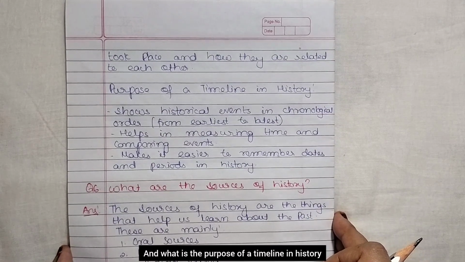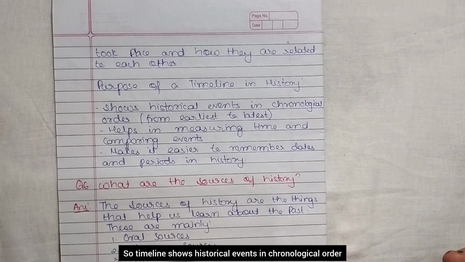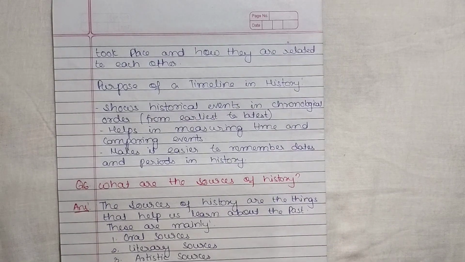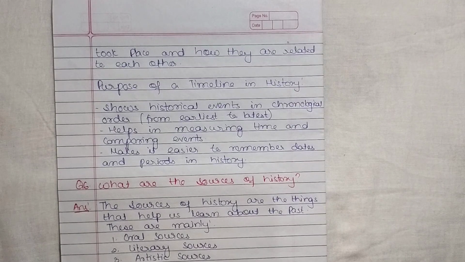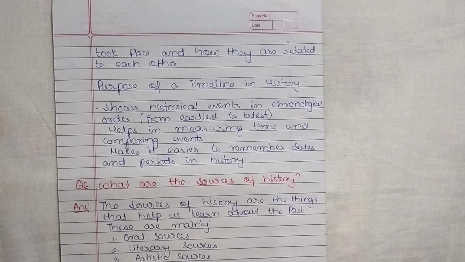And what is the purpose of a timeline in history? So a timeline shows historical events in chronological order, that is from the earliest to the latest. It also helps in measuring time and comparing events, and it makes it easier to remember dates and periods in history. That's why a timeline is important, and this is the purpose of a timeline in history.